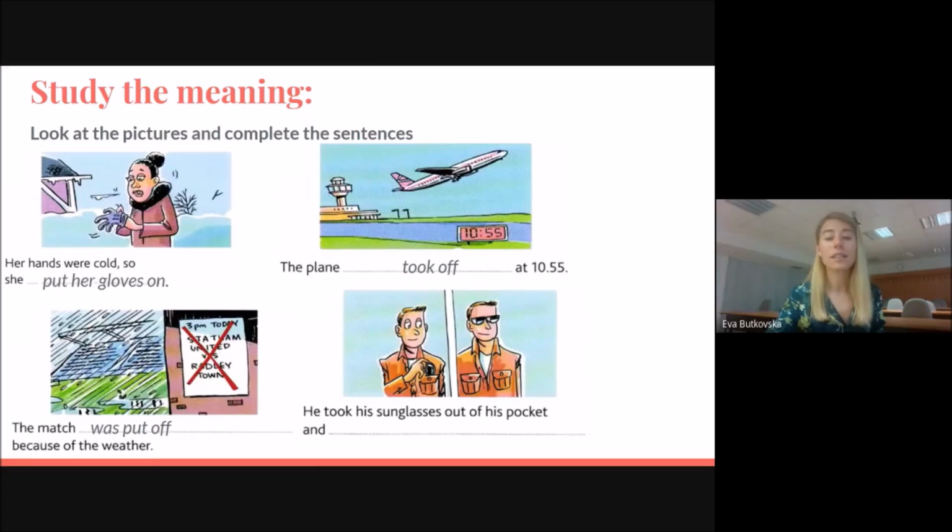The fourth one, let's look at the picture and complete the sentence. He took his glasses out of his pocket and put them on, or put on his sunglasses, we could say as well, or put his sunglasses on. But if we switch the noun, sunglasses, to a pronoun, it is up to you whether you want to say it this way or to say, and put his sunglasses on. Good.